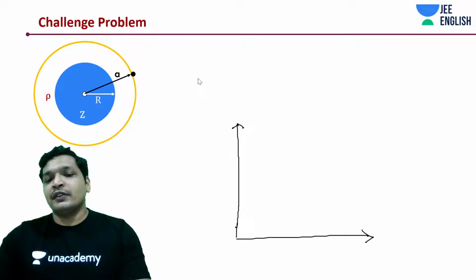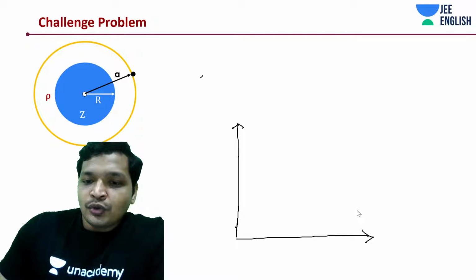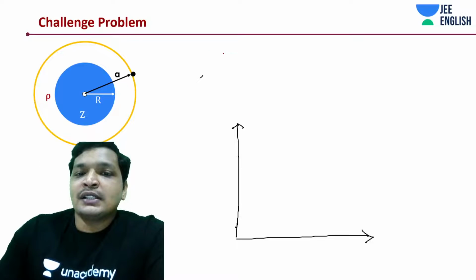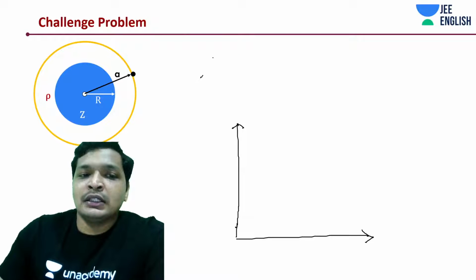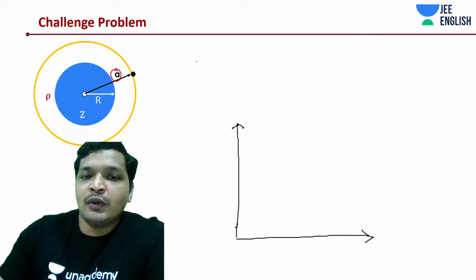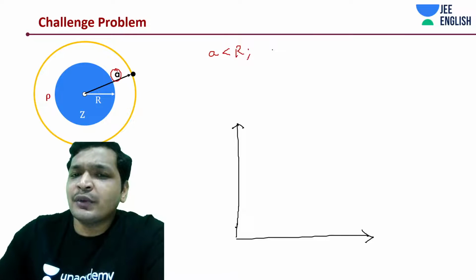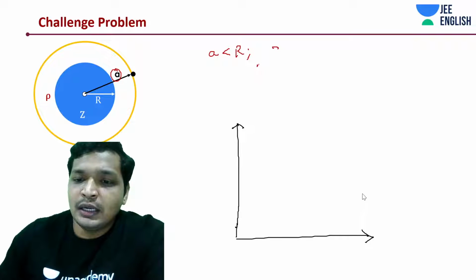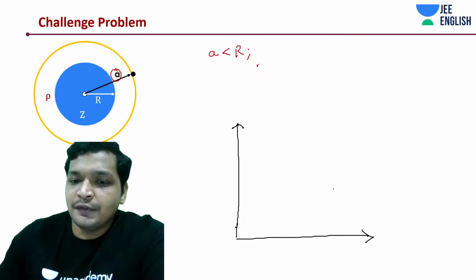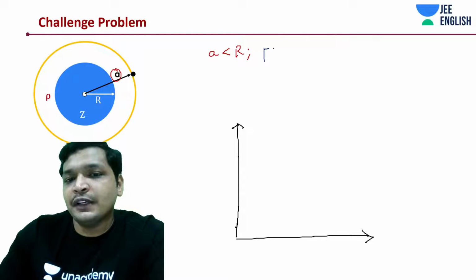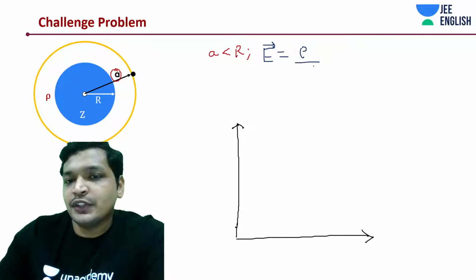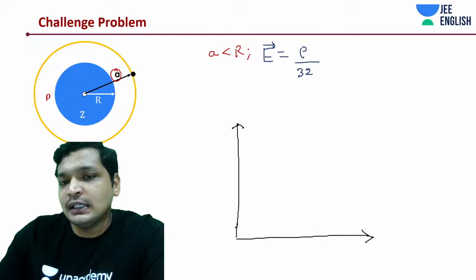Okay, a very important point that we have to discuss. So we had two equations. One said, when this distance A is varying and this distance A is less than R, we had an equation something like this, which said this is rho. Let me use a different color, and it says that the electric field is varying with distance, which was varying something like this, 3z.